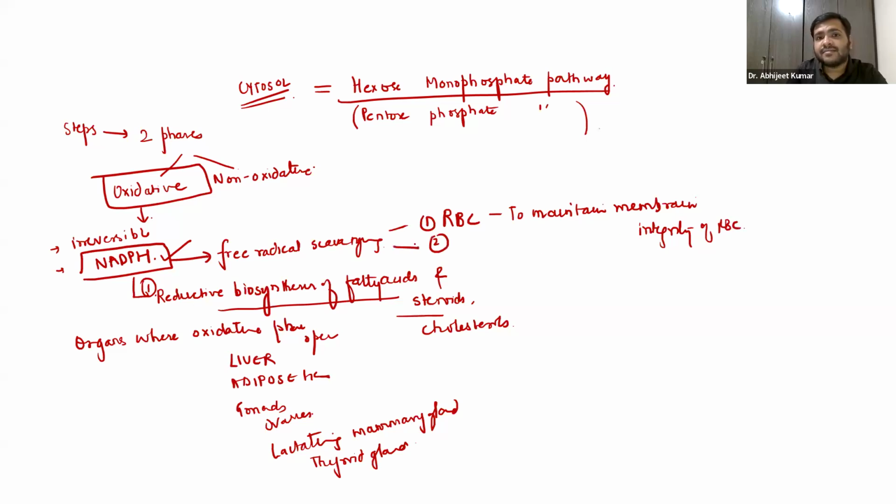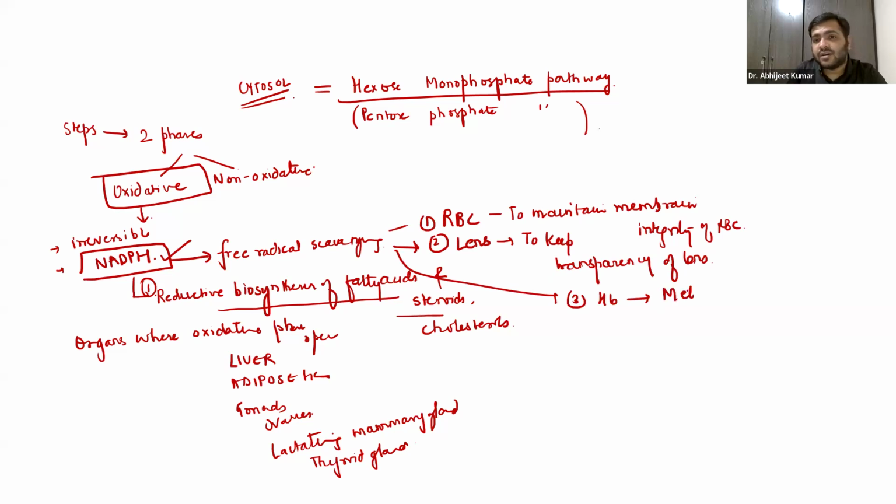Even this free radical scavenging is very much important in the lens, right? Why? To keep the transparency of the lens. Okay, so basically it is also scavenging free radicals, not letting hemoglobin convert into methemoglobin. Okay, basically in hemoglobin we have iron in the +2 state, in methemoglobin we have iron in the +3 state.